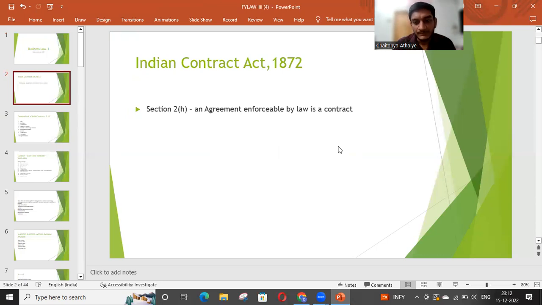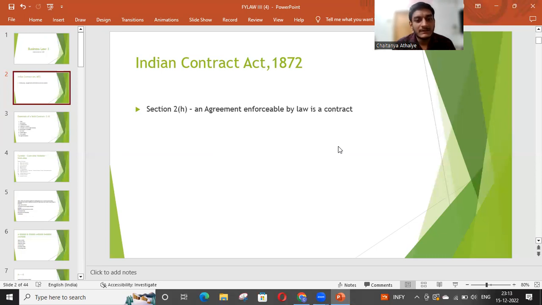So what does it mean? It means in order to create the contract, first we have to create an agreement between the parties. And if that agreement is supported by the law, if the agreement has the backup or the approval of the law, then only the agreement becomes a contract. So if any agreement does not have the support of law, then it will not become a valid contract.